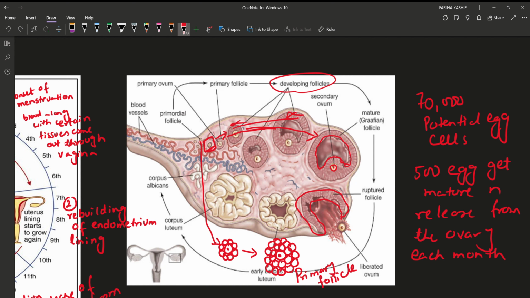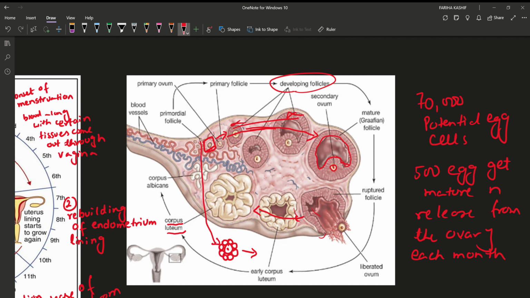Now what happened to the remaining Graafian follicle? The remaining Graafian follicle will develop into a structure called the corpus luteum.